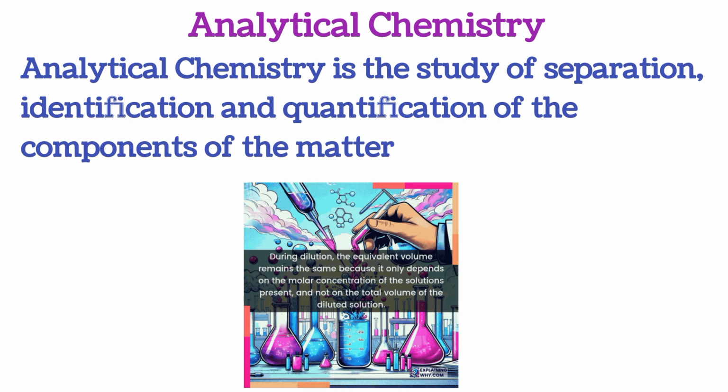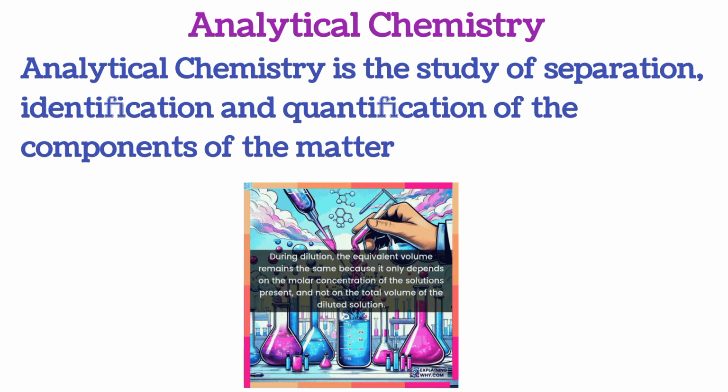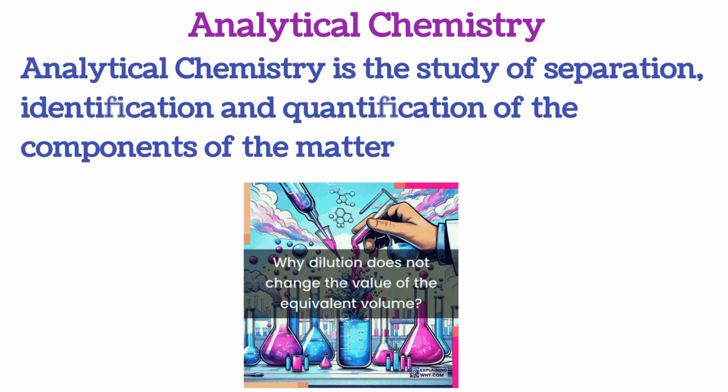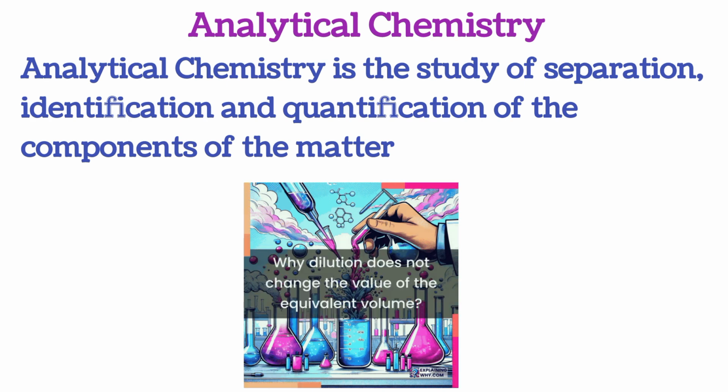different materials. For example, a plant is an example of matter. So in a plant there are so many compounds that are identified, separated, and quantified, that are known to have many curative effects that are used in the treatment of some diseases. So if you get a plant, you identify a particular compound in the plant, you separate it, and you quantify that particular compound, it means that you are applying the knowledge of analytical chemistry.